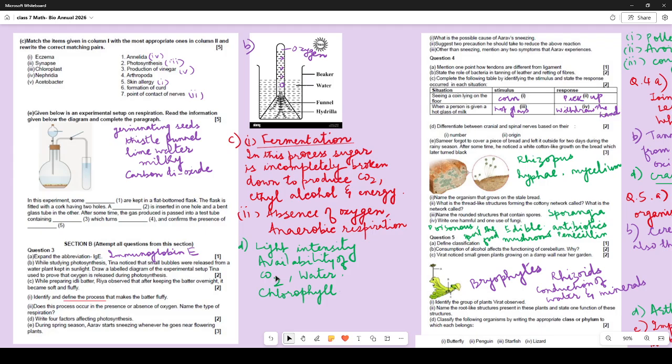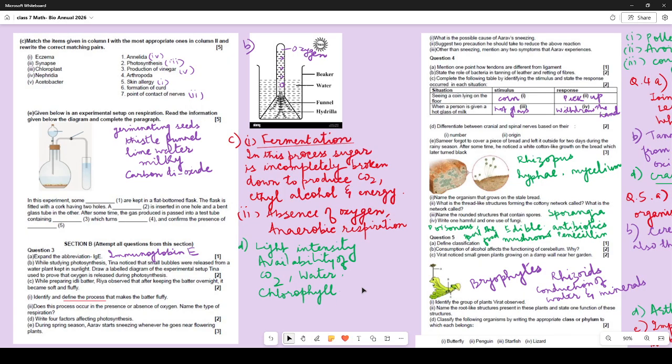As the availability of carbon dioxide increases, the rate of photosynthesis increases. If there is a scarcity of water, the rate of photosynthesis will decrease. Photosynthesis can occur only in the presence of chlorophyll. So you have to mention how these factors affect photosynthesis, at least 2 of them, right?